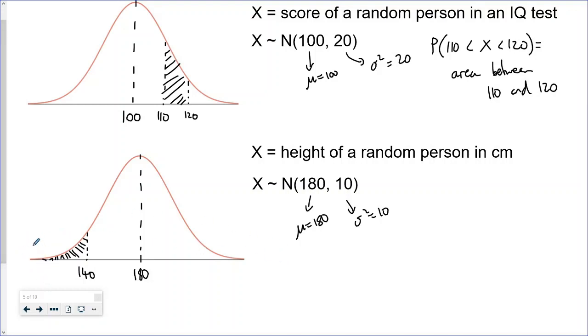Now, you might think that doesn't make sense because you can't have someone who's like 1 centimeter high. Well, we don't worry too much about that because this graph goes down really, really quickly. So the probability of someone being 1 centimeter high will be like 0.000000001. So it's kind of negligible. So the probability of x being less than or equal to 140 is the area to the left of 140.